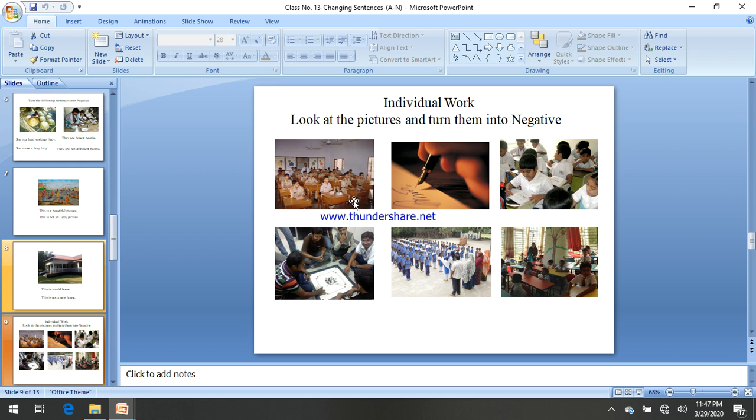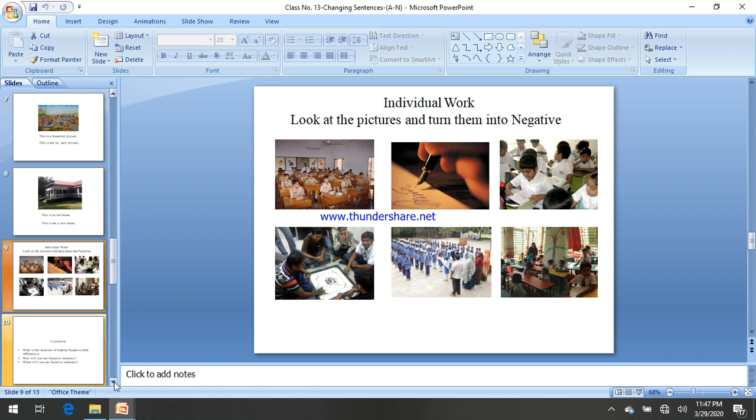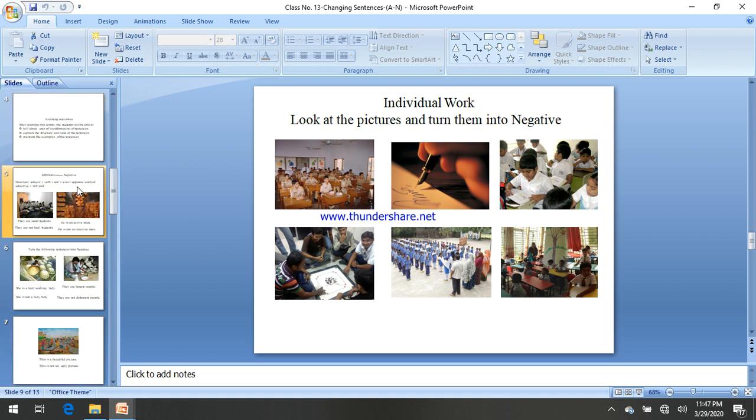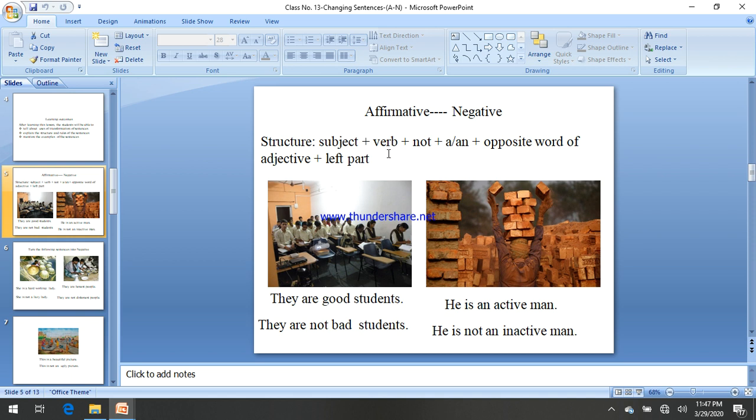At first you have to write 6 affirmative sentences by following these 6 images, and then change these 6 affirmative sentences into negative by following this structure. Again, I am showing you the structure: subject plus verb plus not plus article "a" or "an", then the opposite word of the adjective, and obviously the rest of the parts.